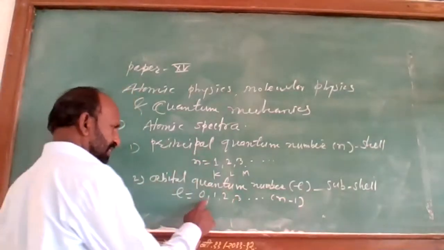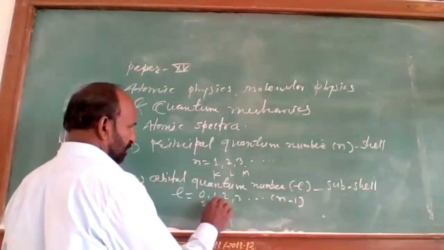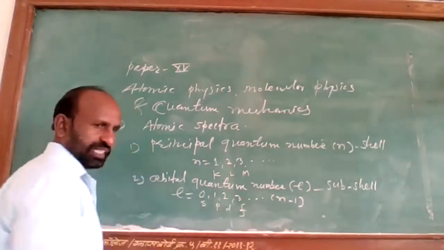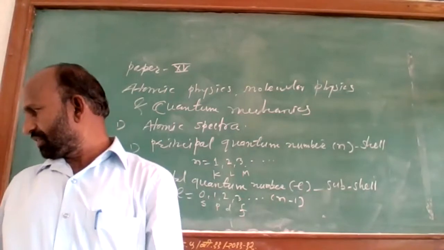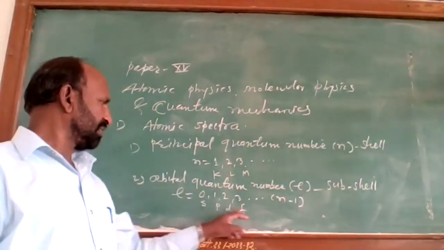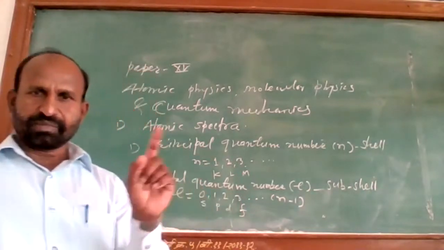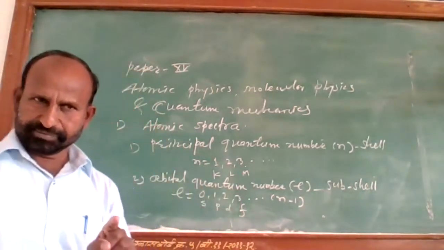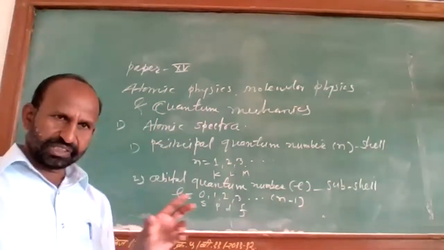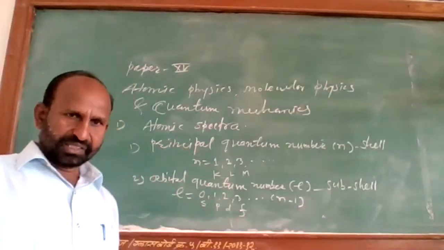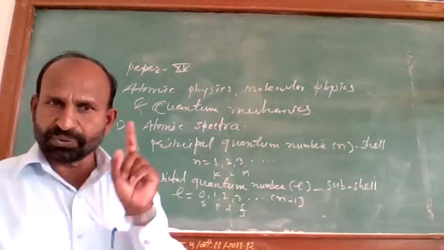These subcells are designated by the letters S, P, D, F. So these are the suborbits. The orbital quantum number gives us the shape of the orbit, and it has integer values including 0.